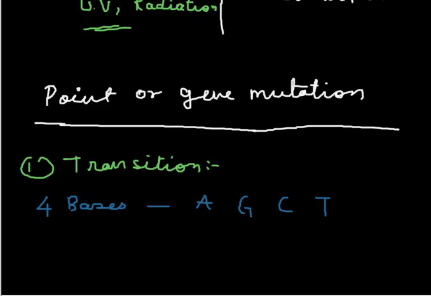In these 4 bases, the adenine and guanine are called purines and cytosine and thymine are called pyrimidines.